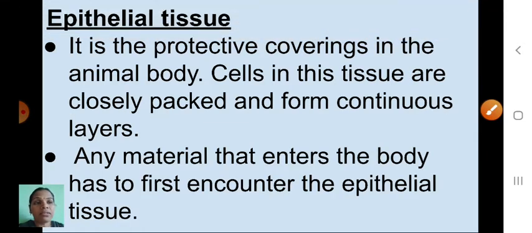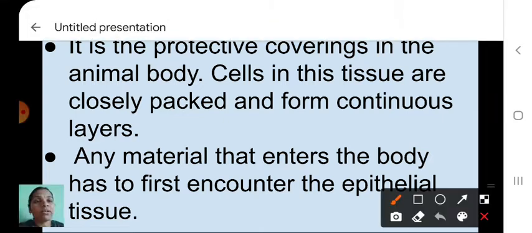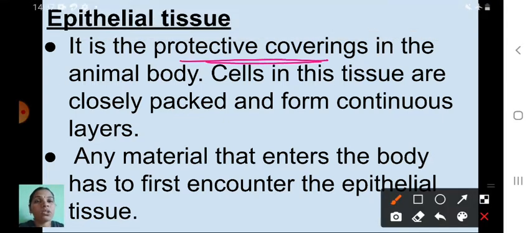Now, children, we will study epithelial tissue. See here, epithelial tissue is the protective covering in the animal body. Cells in this tissue are closely packed. Tissue means a group of cells, so that group of cells is closely packed and forms continuous layers.